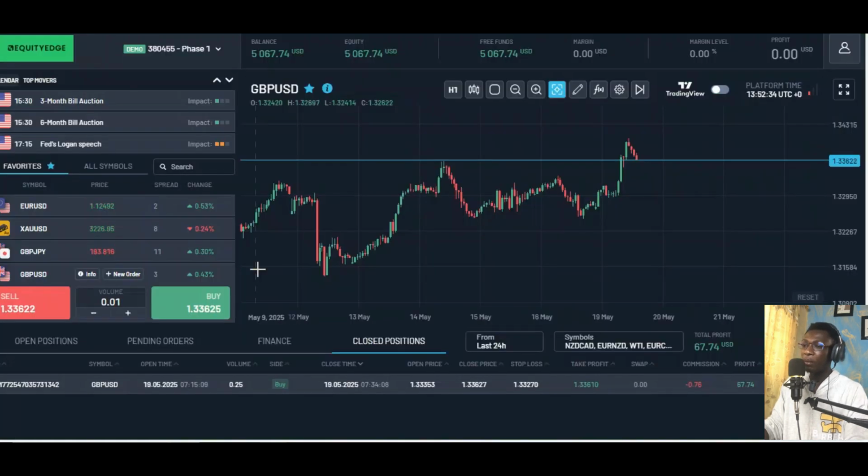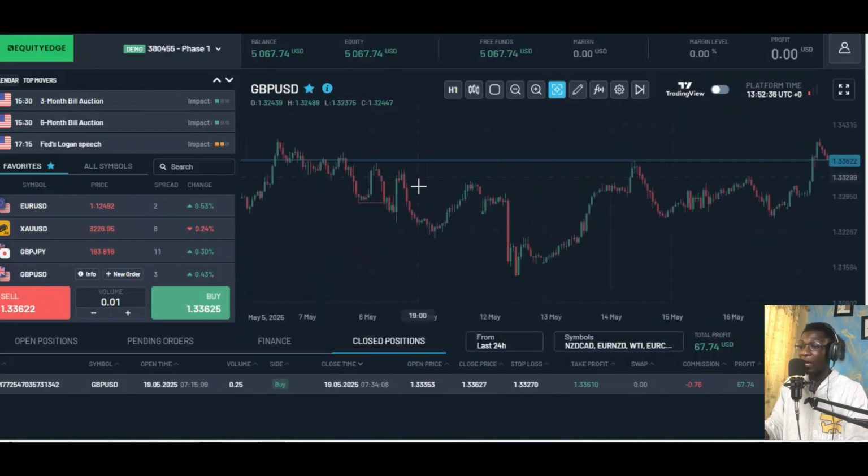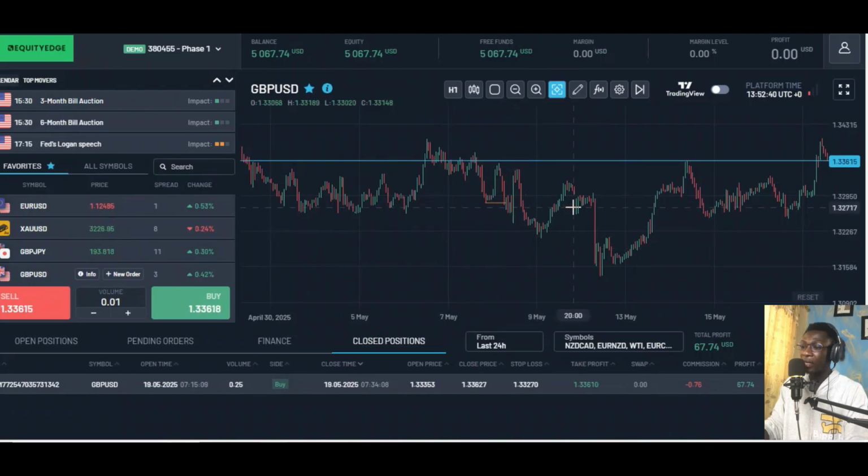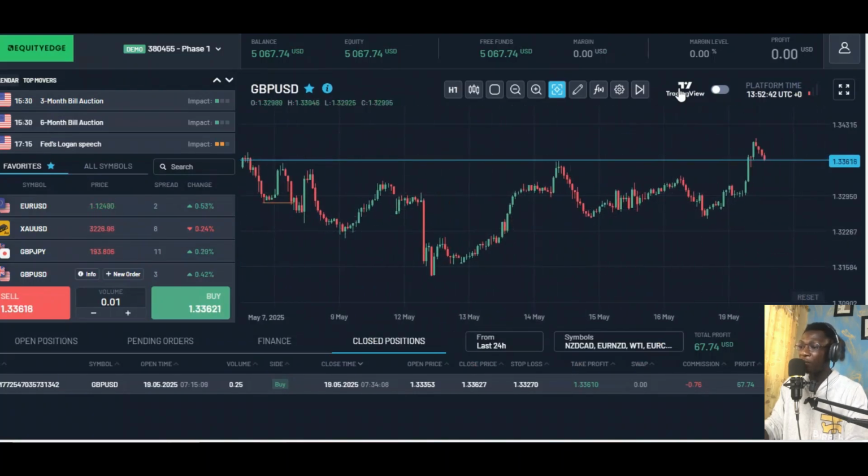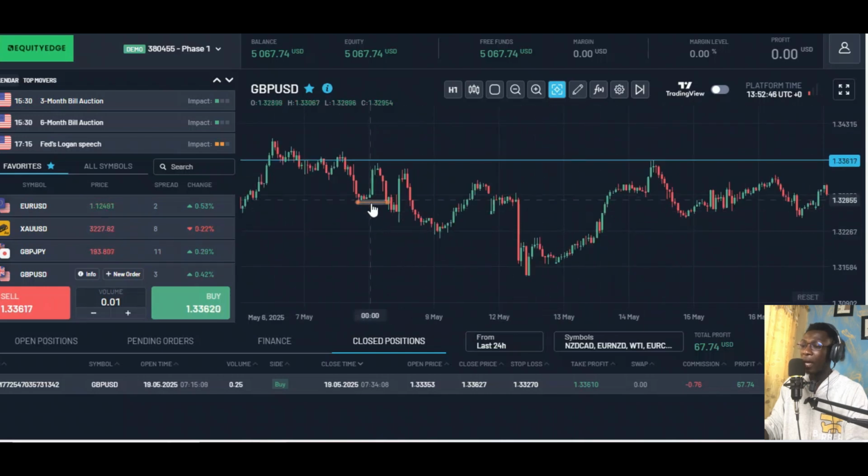And then they don't trade with MT5, they trade with Match Trader. And then their chart is actually an extension from TradingView. So what I used to do is I don't actually use the analysis over here. I basically go to TradingView itself with the currency pair that I'm actually trading.